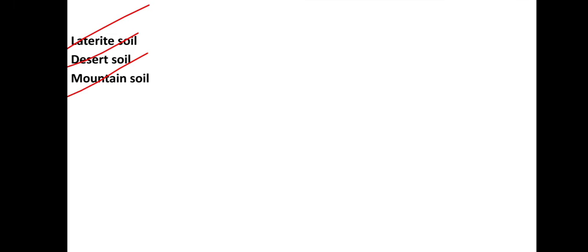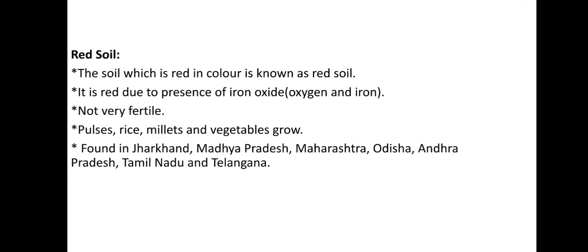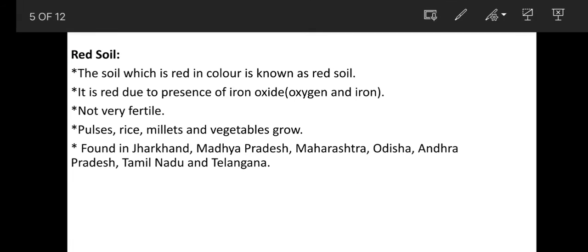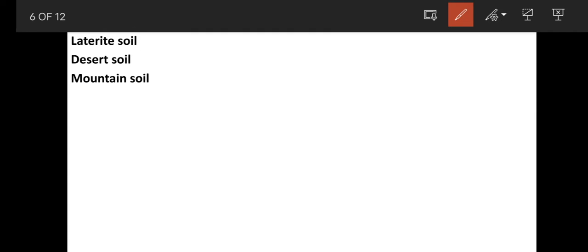Hello children, in this class we will discuss three more types of soil. Those are laterite soil, desert soil and mountain soil. In our previous class we have discussed three types of soil: alluvial soil, black soil and red soil. I hope you understood about alluvial soil, black soil and red soil. Let us discuss three more types of soil: laterite soil, desert soil and mountain soil.